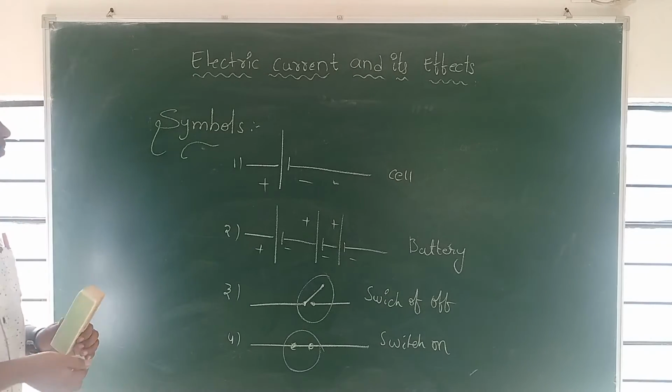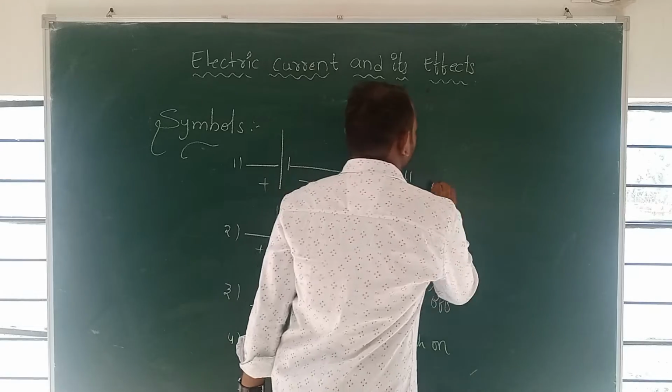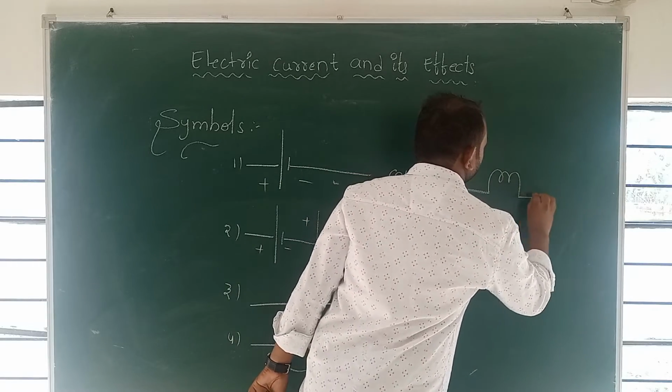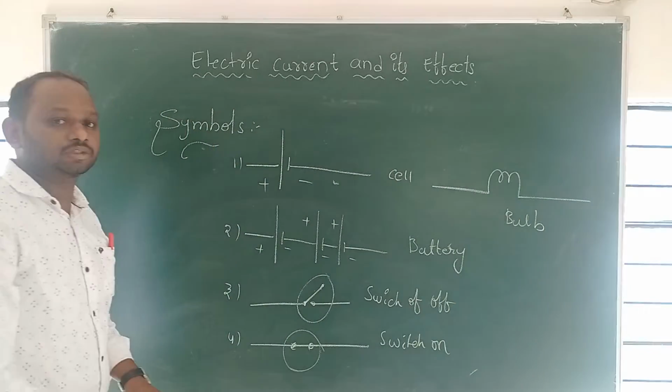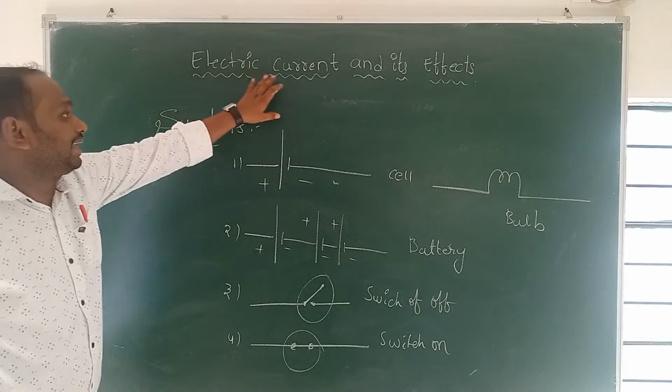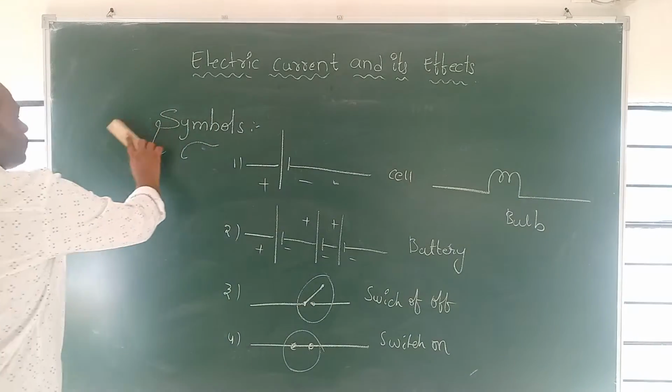These are the symbols you are using in this lesson. This is the bulb. These five symbols we are using in electric current and its effects. This is very important. Next one I will explain.